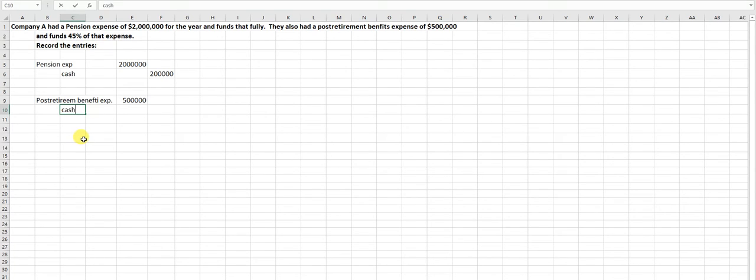So cash is simply going to be credited for 45% of that, so $225,000. And the rest of it goes to unfunded liability for post-retirement benefits. So I need 500,000 minus that, and your entry is just exactly that.